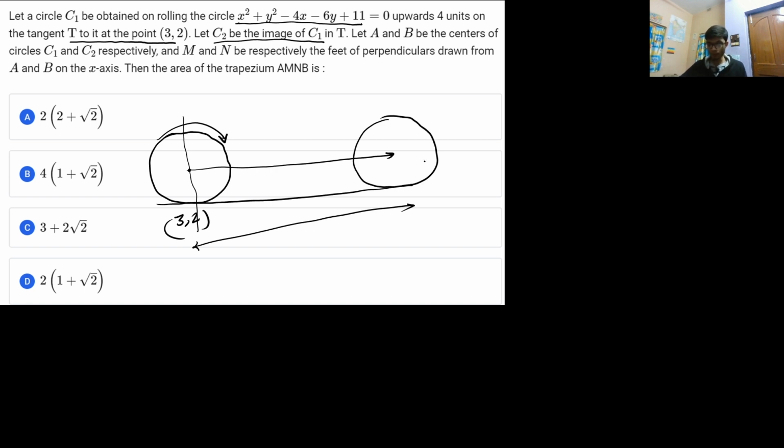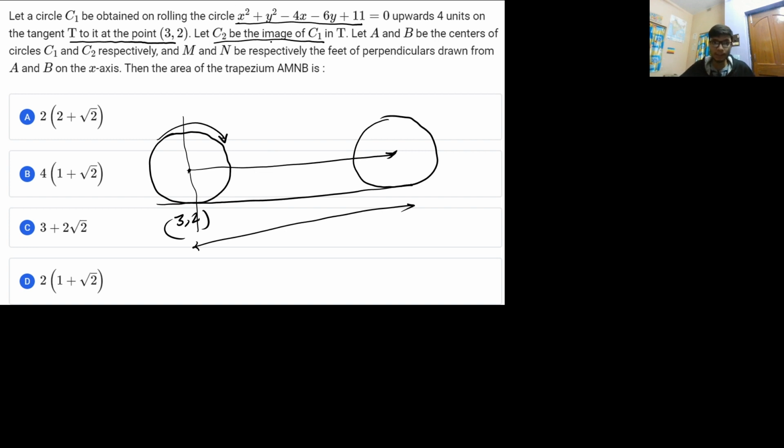So after rolling the circle by 4 units, what should be the new center? After the circle has rolled, for one complete rolling it basically completes a distance which is 2 pi r, that is the circumference of the circle. Now if you assume the circle was in this particular position, it is moving 4 units on rolling.